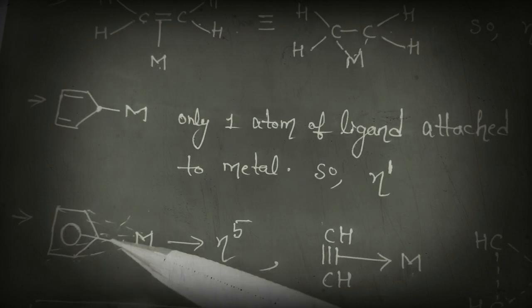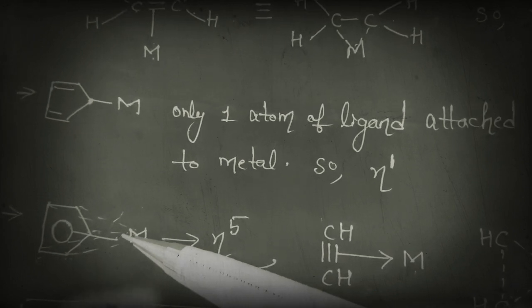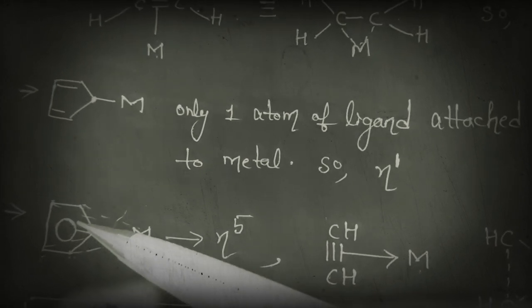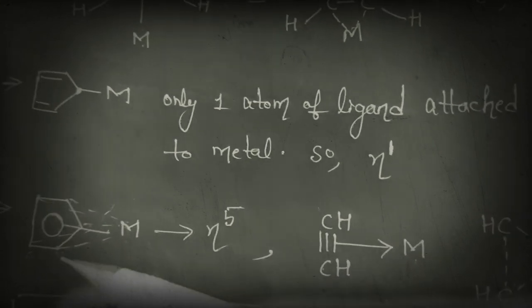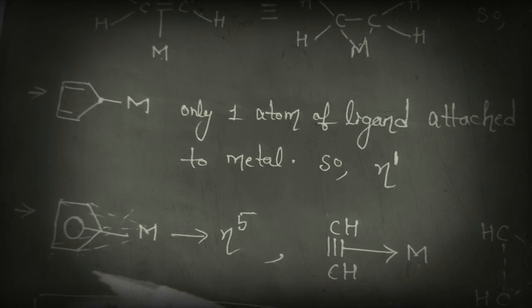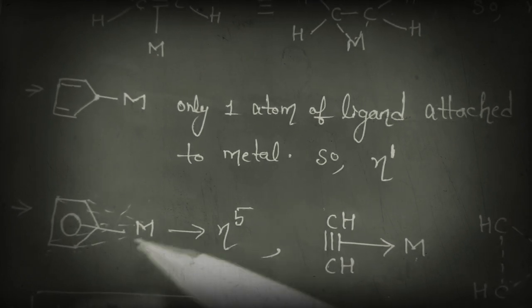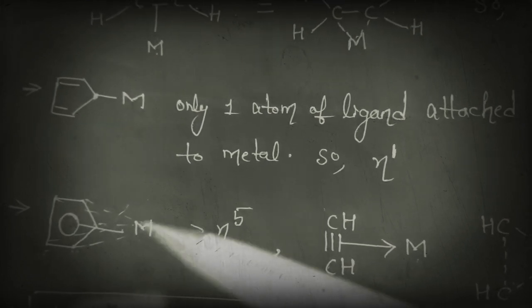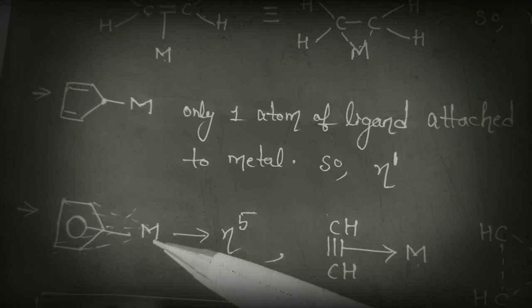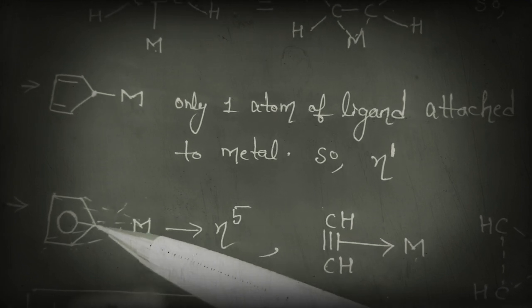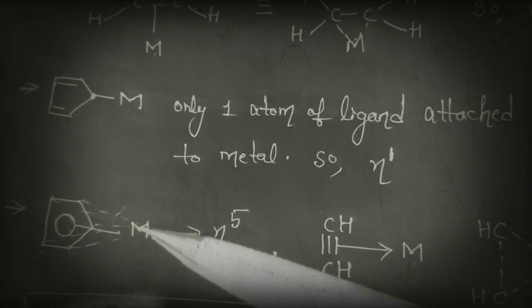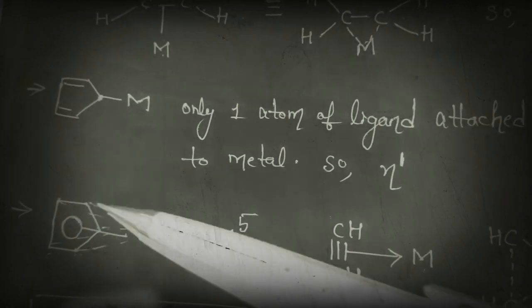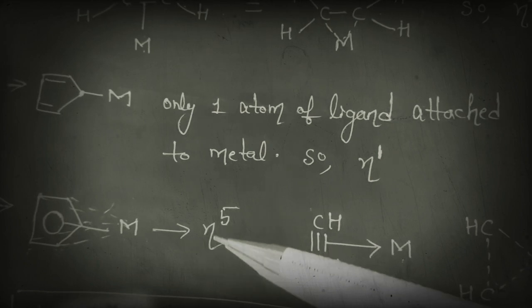Not only this, they may give cyclopropane, cyclobutane like that, and they indicate the circle like this, so we just have to count the number of atoms present in that. See, if they show the metal connectivity only up to here, we will get hapticity 1, but here they have shown the metal connected to the entire ring, so the hapticity is 5.